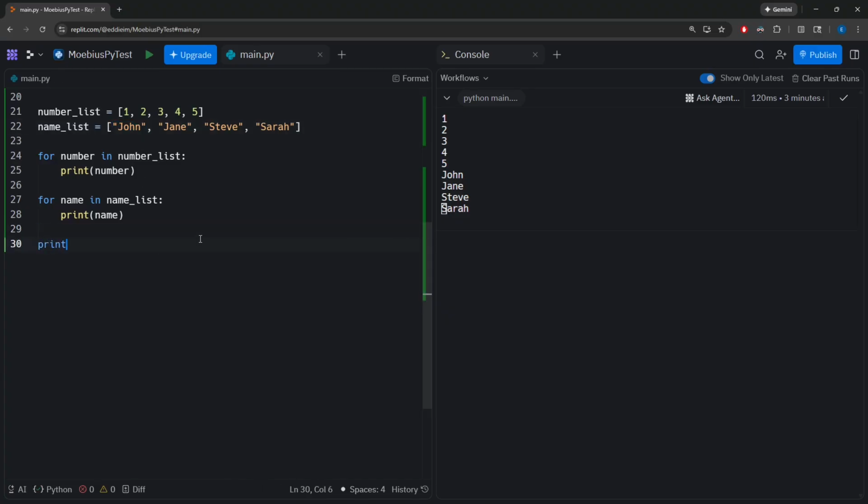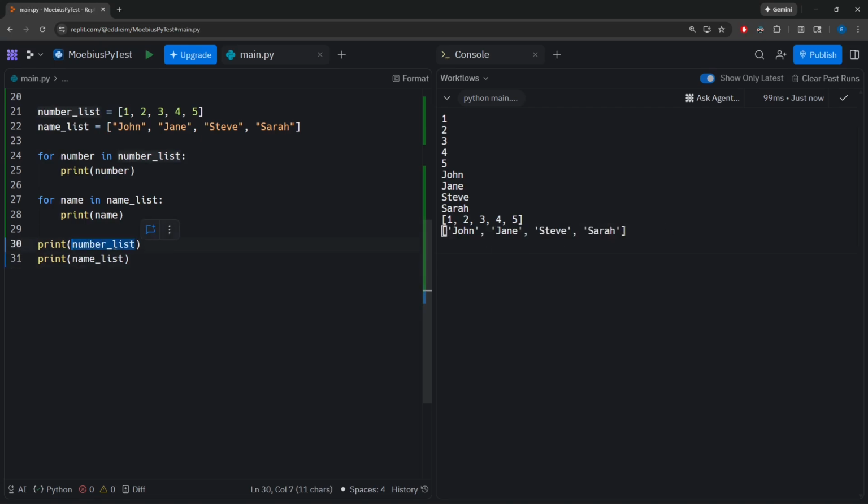Well, let's see. If we print the number list and the name list, we're going to see something kind of funny. Printing the lists themselves, we get to see the entirety of the list with the square brackets included. And that makes sense.